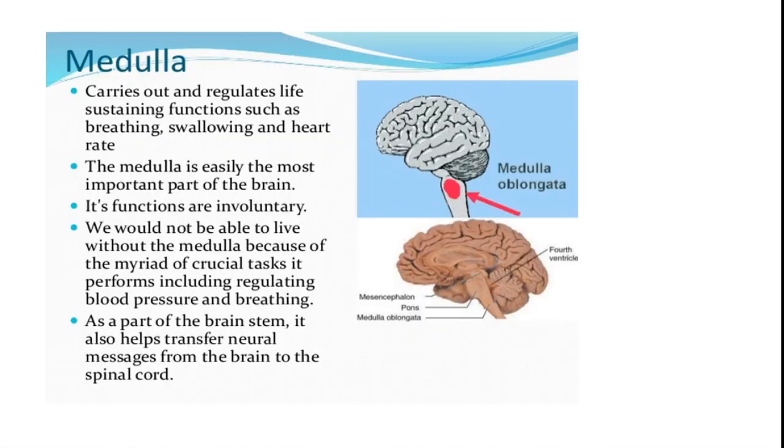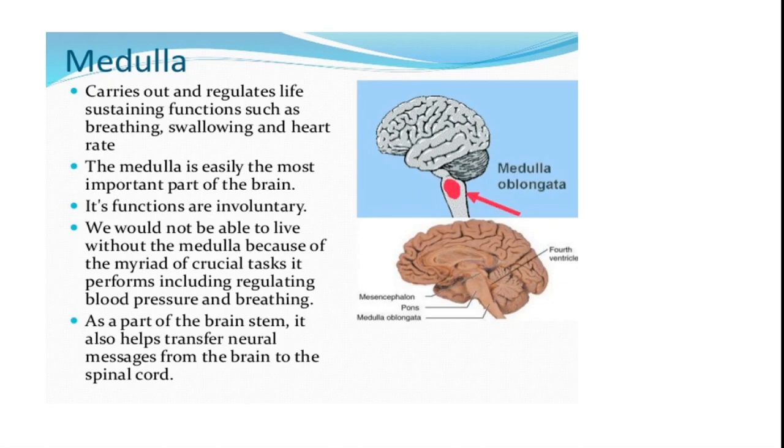Medulla carries out and regulates life sustaining functions such as breathing, swallowing, and heart rate. The main function you can see here, it helps in heartbeat, means the coordination of heart, and helps in breathing. The medulla is easily the most important part of the brain. Its functions are involuntary, but when we talk about cerebellum, the functions are voluntary.